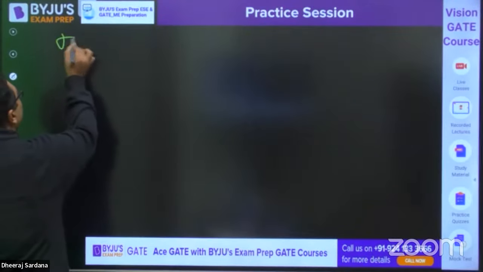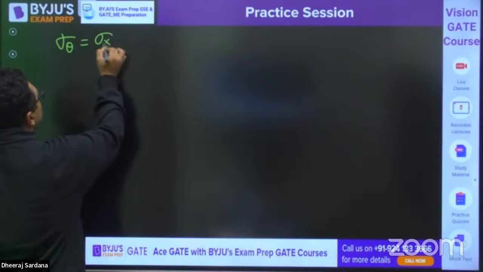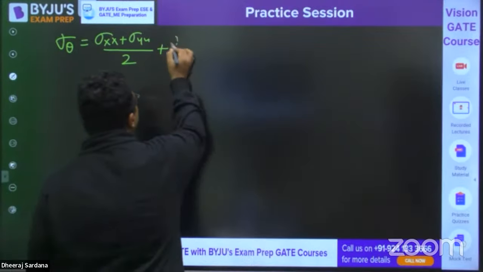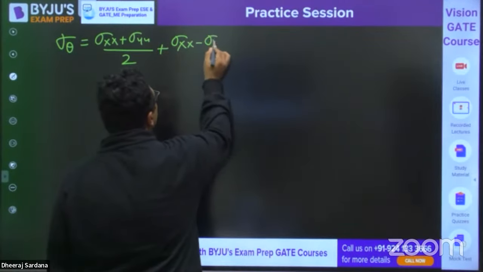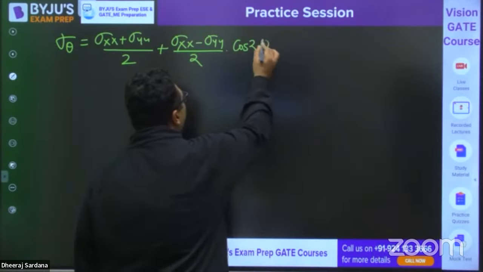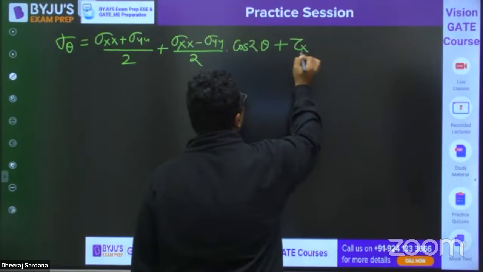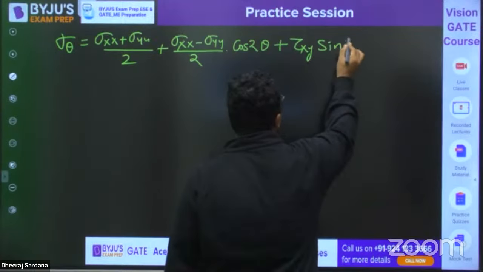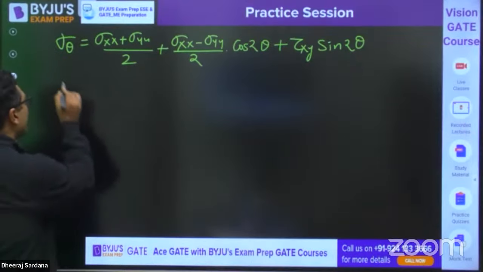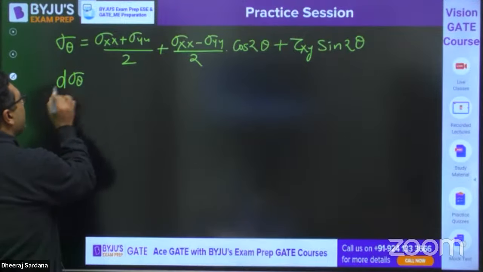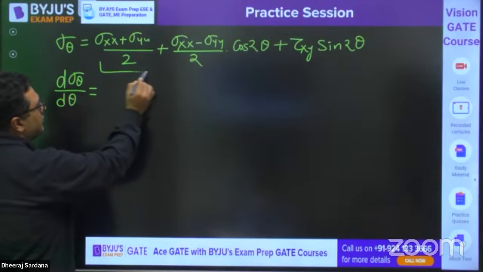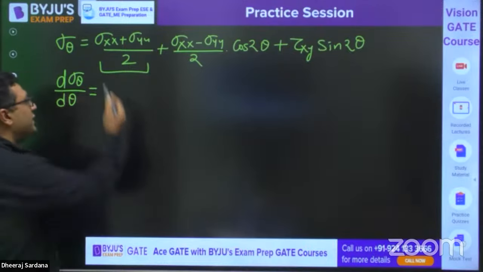If you remember, you derived sigma theta as equal to sigma xx plus sigma yy by 2, plus sigma xx minus sigma yy by 2 into cos 2 theta, plus tau xy sine 2 theta. This is the expression for sigma theta. So if we differentiate this with respect to theta, the first term is constant, so it is 0.